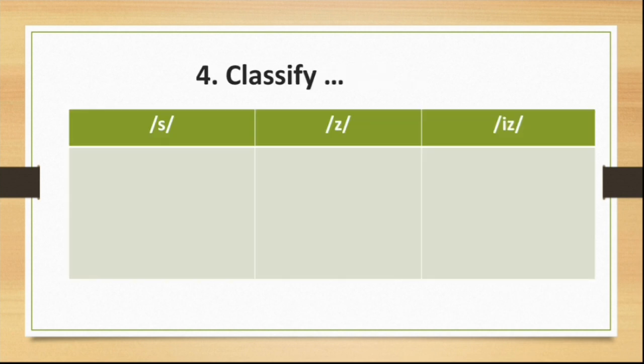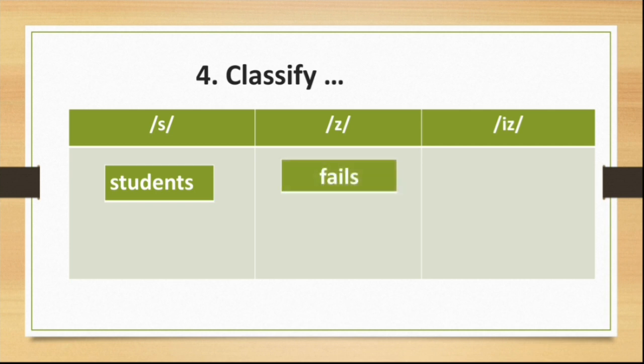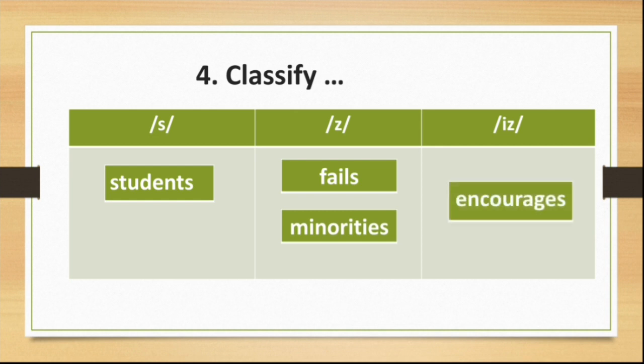Question 4. Classify the following words according to the pronunciation of final S. You've got encourages, fails, students, minorities. The first one is students. Next, fails. After that, minorities. And finally, encourages.